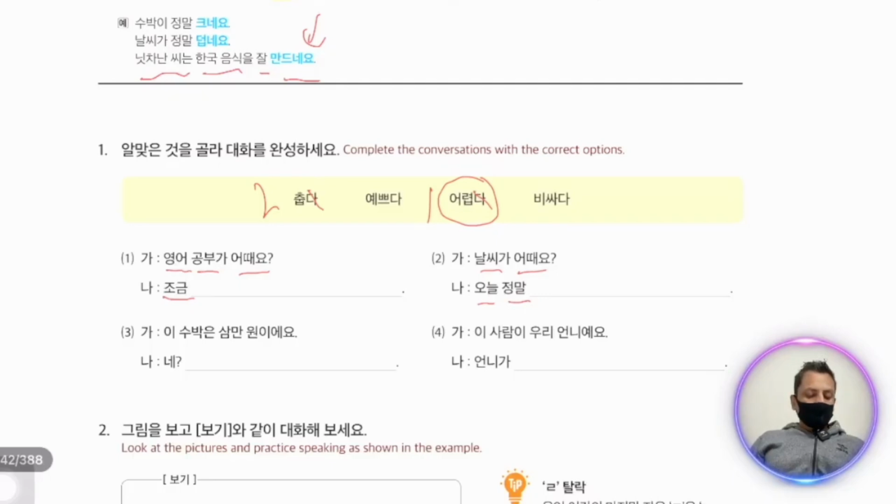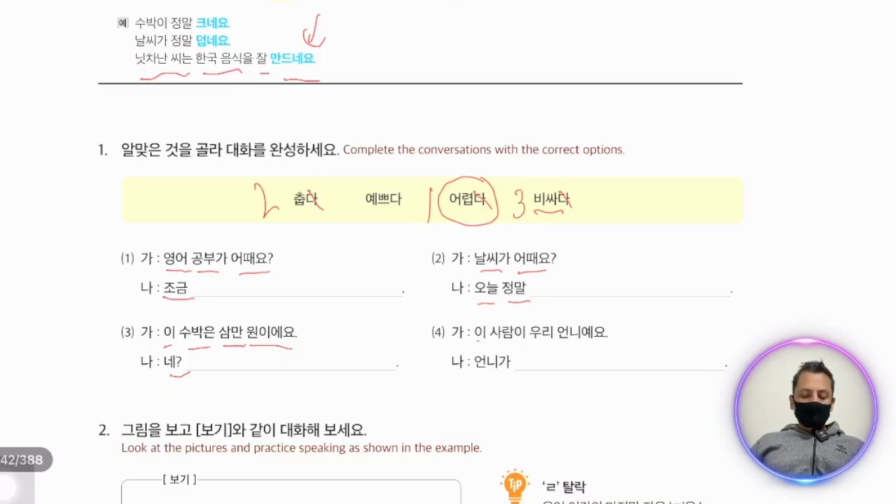Number 3. 이 수박. This subak, watermelon. Samman won이에요. Samman is actually 30,000 in Korean currency. So really 비싸다 and we add 네요 after. So this is 비싸네요. This is very expensive.